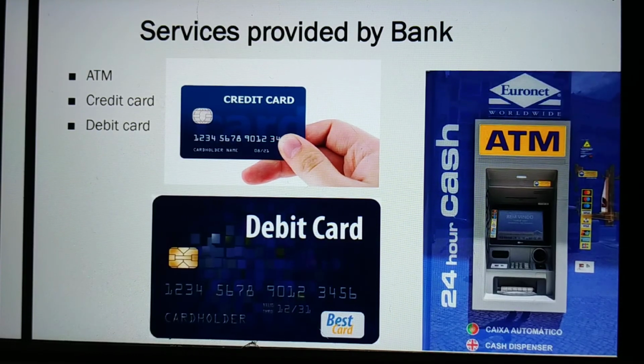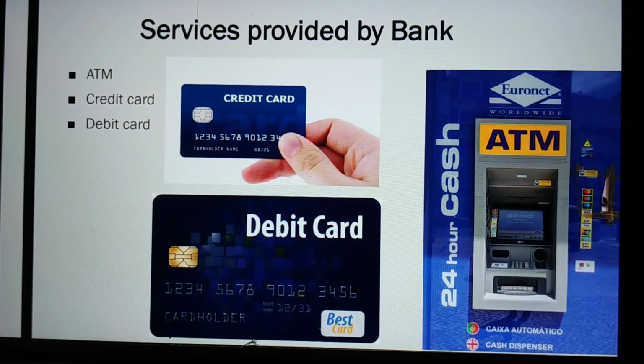Our last topic in this chapter is services associated with the bank: ATM, credit card, and debit card. The full form of this service is automatic teller machine. The bank account holder is given this facility. When the customer needs, he can withdraw the minimum amount decided by the bank and lesser than the balance of his account. The limitation of maximum withdrawal amount in the single time is also fixed by bank.